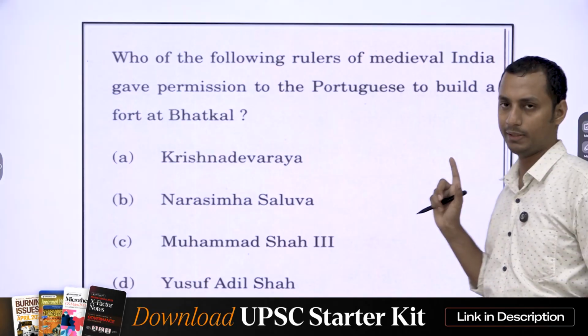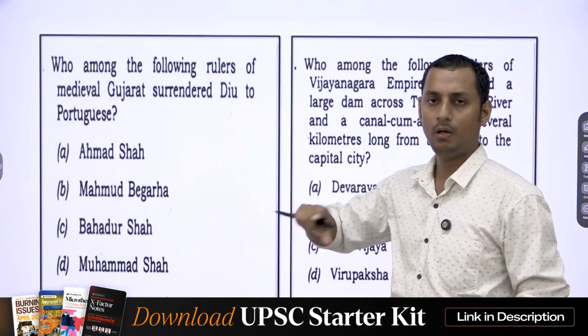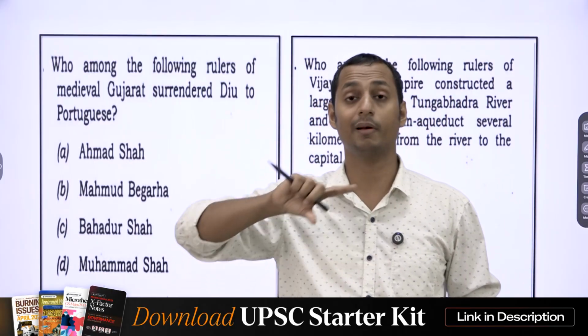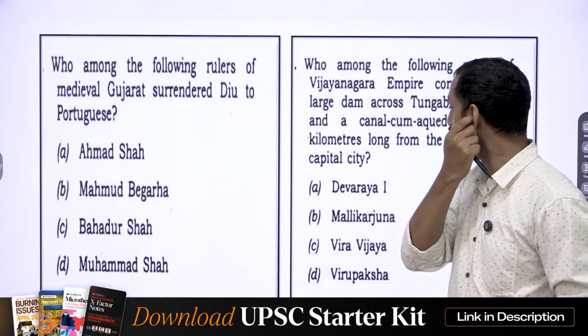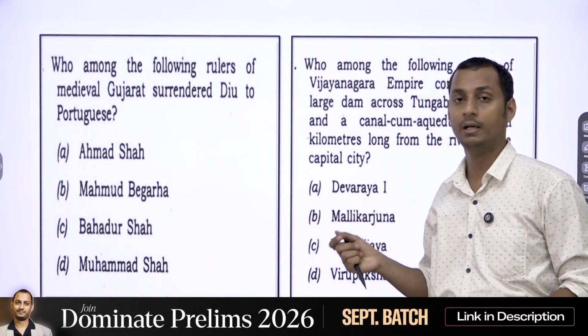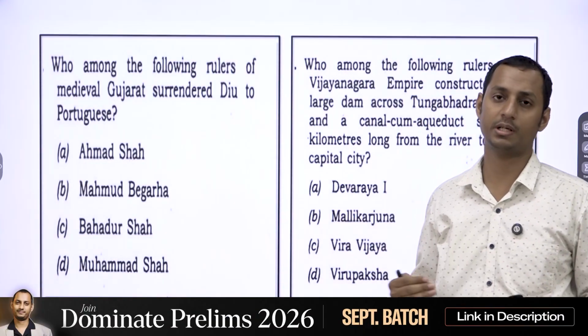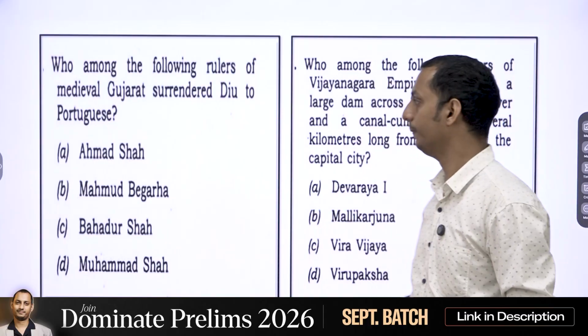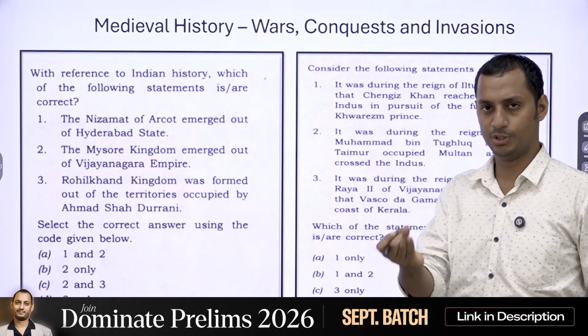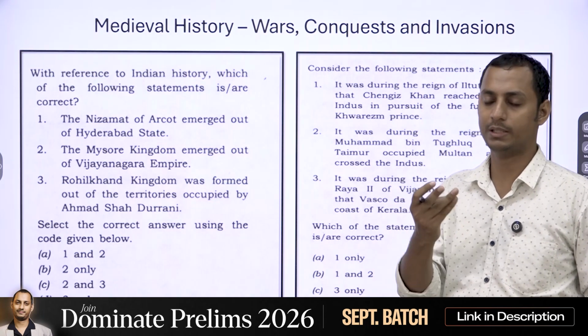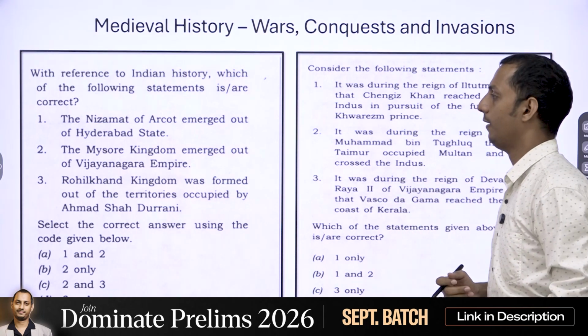Now, this is one important area. Okay, as you can see here as well, the relation between the Bahmanis, Vijayanagara, and the Portuguese and the Dutch is one of the significant areas that UPSC has been asking. In the last 5 years, around 3 to 4 questions have come from the same. So focus more on the relation between the Bahmanis and Vijayanagara in relation to the Portuguese and also the Dutch.